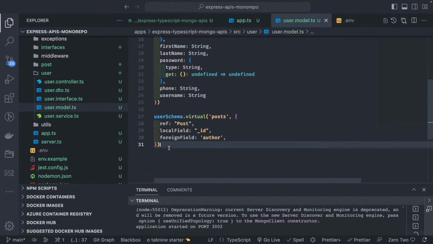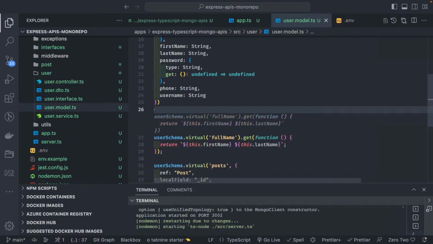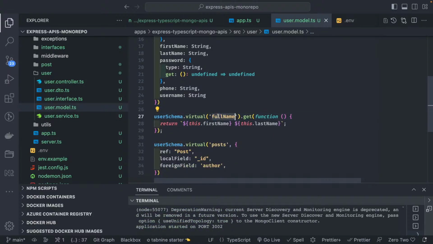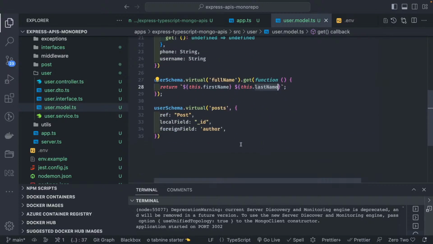Okay, and then once you have it, we can also have virtuals. Virtuals are actually properties of Mongoose that will help you to populate a new column, all those things. So your full name is a new column which is coming by concatenating the first name and the last name. And here virtuals can be helpful for populating the data from one reference to another reference. So this is going to create a relationship, like we have one-to-one, one-to-many, many-to-many in TypeORM and Sequelize. Similarly, we can define the virtuals. Here we are creating actually the reference, and then const userModel.